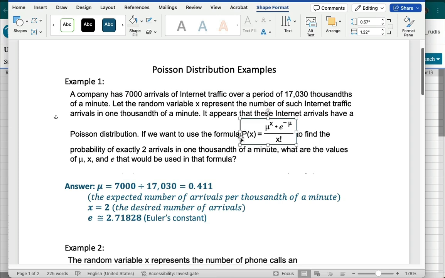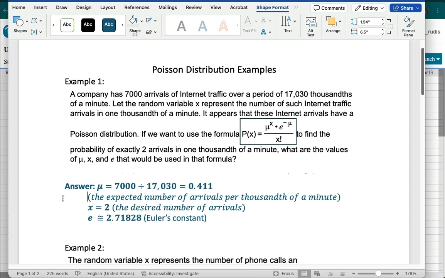So that formula is used, like, just on a scientific calculator. You can use that formula to calculate probabilities of any outcome X. Fortunately, though, we have software that we're going to be using, so we will not be using that formula, but I just wanted to show it to you so that you would be aware that there is an algebraic formula for calculating Poisson probabilities. Okay?